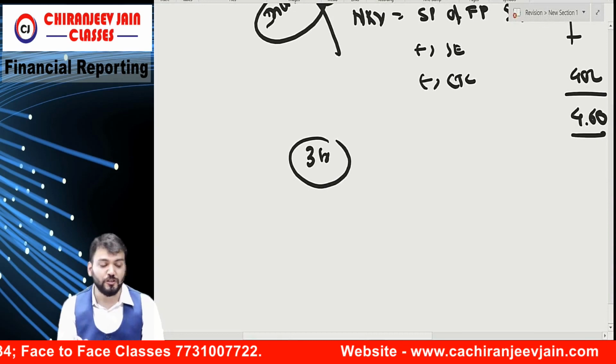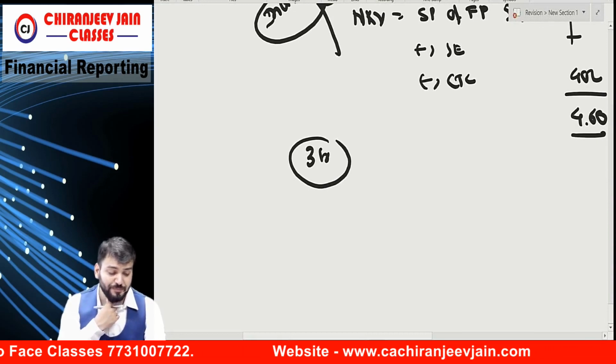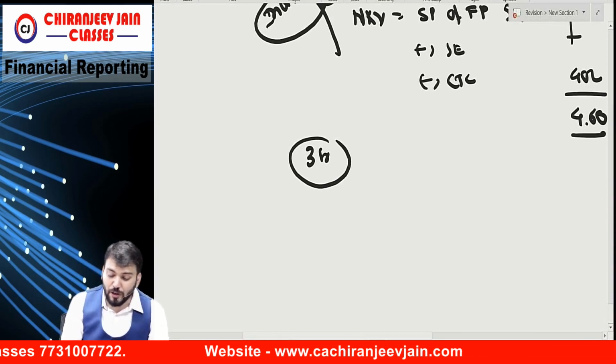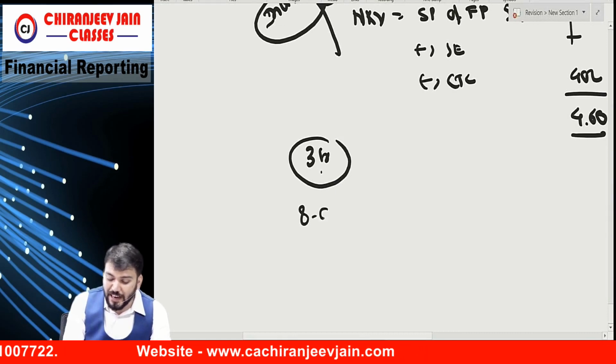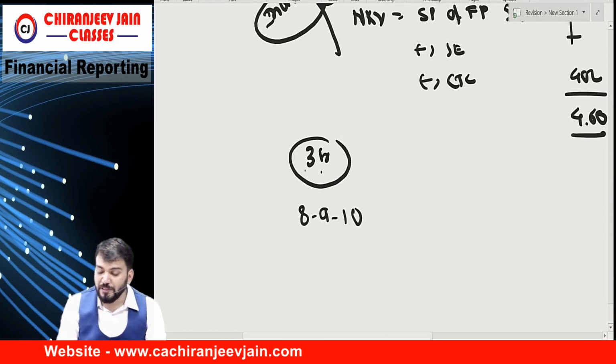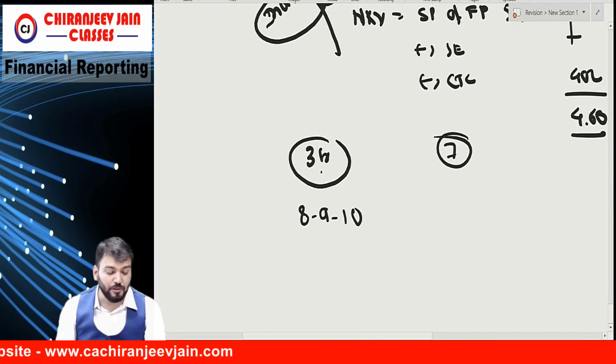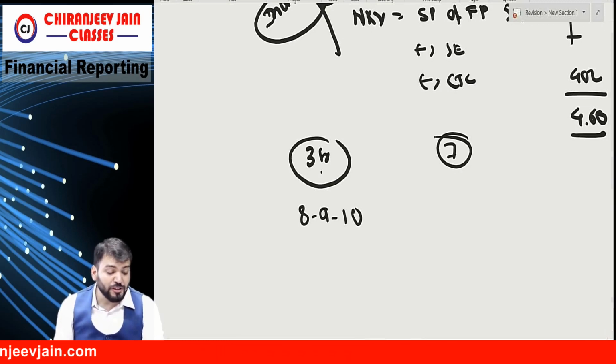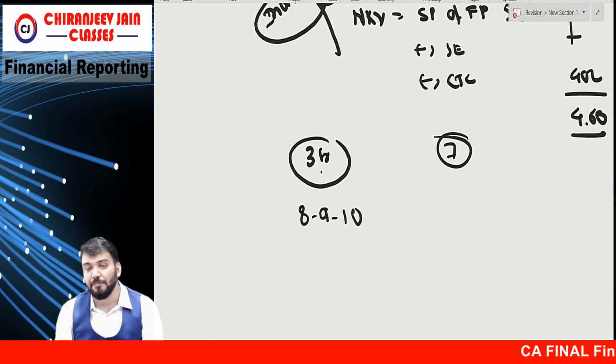Means the total cost is 10 crore. Out of 10 crore, floors 8, 9, 10 are 3 crore. Means the balance 7 crore is for the remaining portion. The remaining cost of 7 crore can be allocated 25% towards land and 75% towards building.